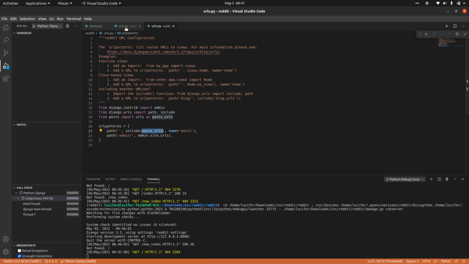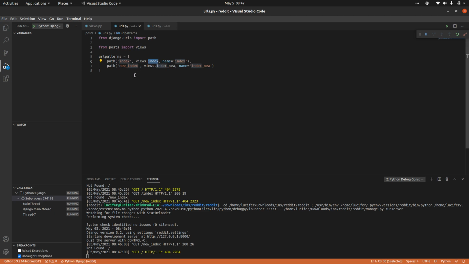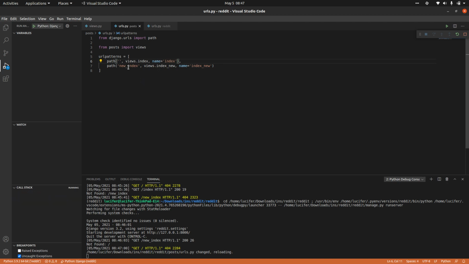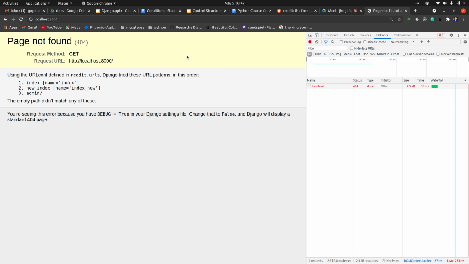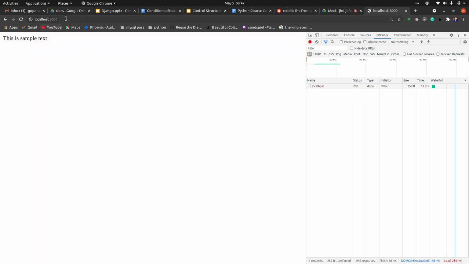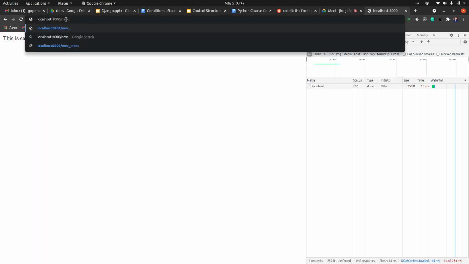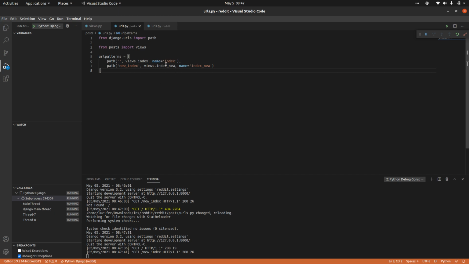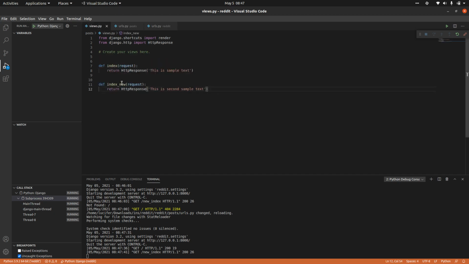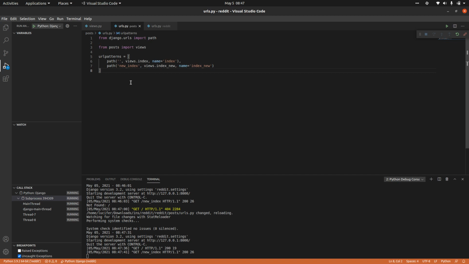In our case, since all our posts are in the root path, we'll keep this itself in the root. We don't want this, but we'll keep it for now. So this path will give me the root, and if we give new index, we'll get the second one. So this is how you include URLs and map them to the views. These are the views that we created, and we just mapped these views to the URLs.